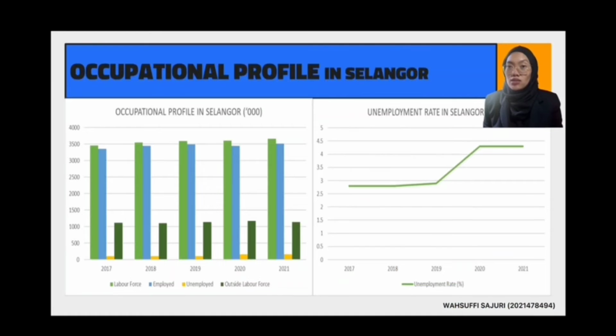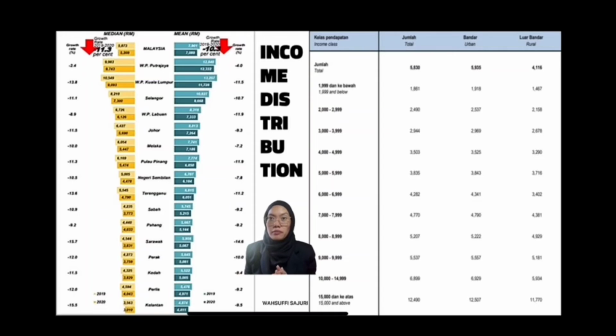The labor force in Selangor keeps increasing year by year. However, the number of unemployed also increased throughout the years due to the COVID-19 pandemic, where some people lost their jobs because of the unstable economy. In terms of household distribution by decile, the majority of households saw their income fall, with many households from high income deciles shifting to low income deciles. And M40 households have moved to the B40 group. Households in the T20 group were also affected by the COVID-19 pandemic.